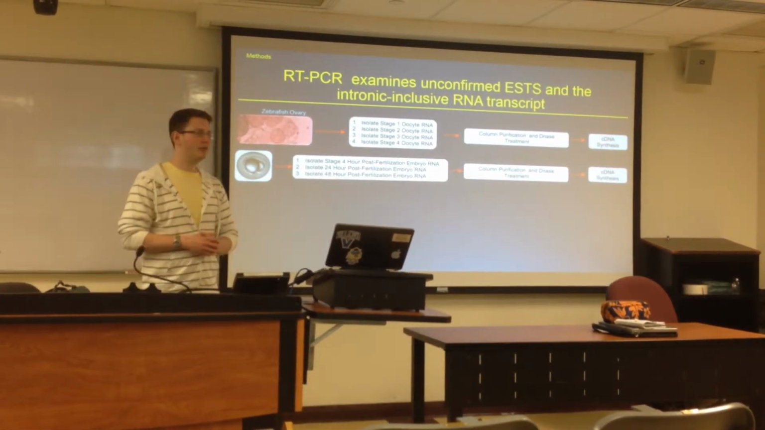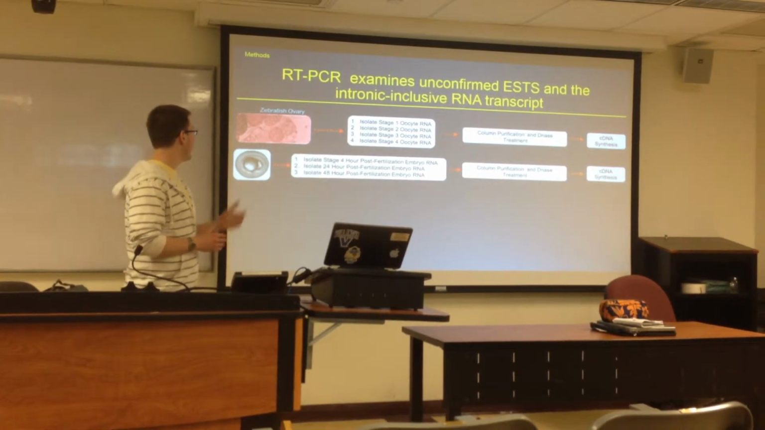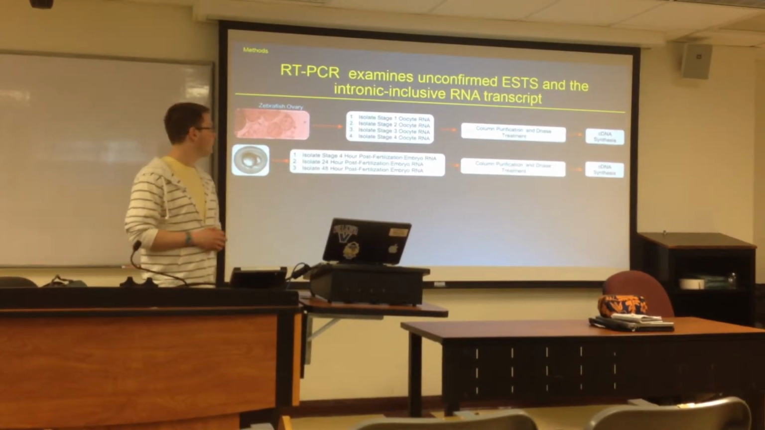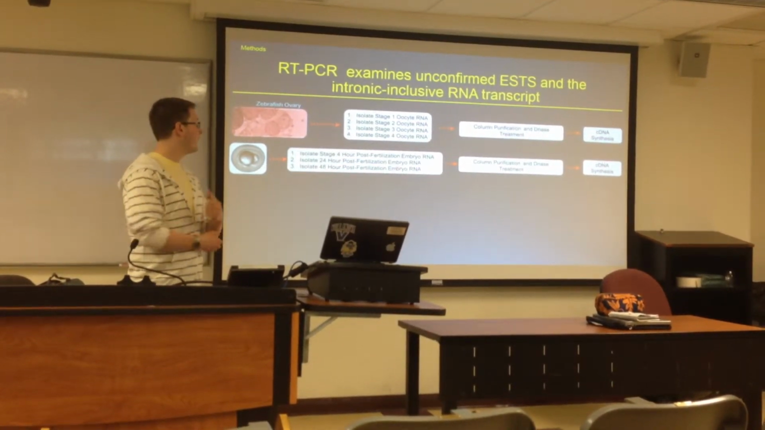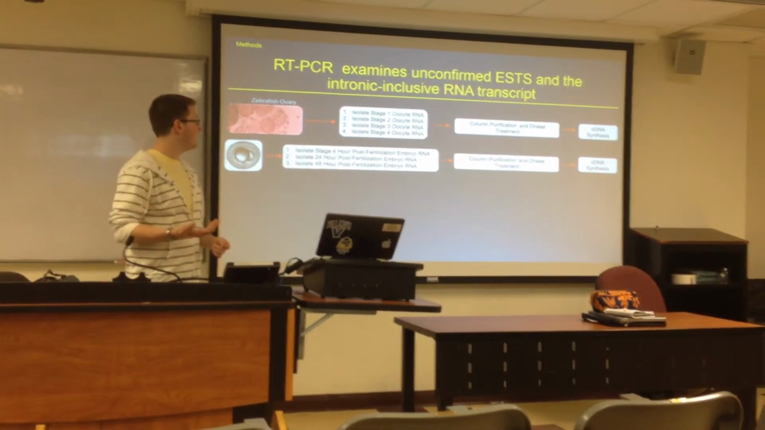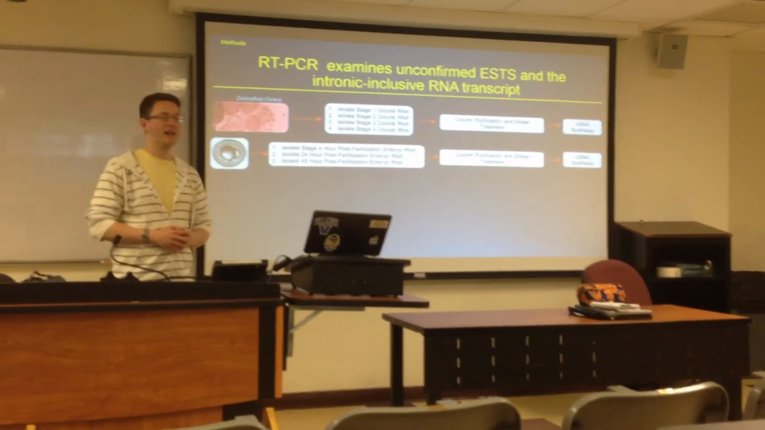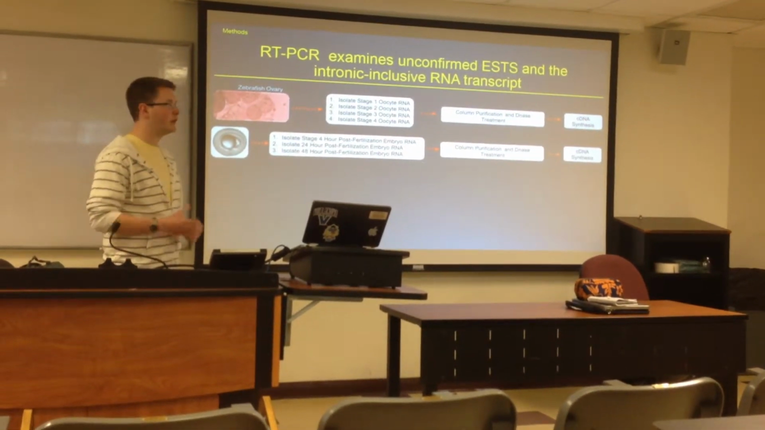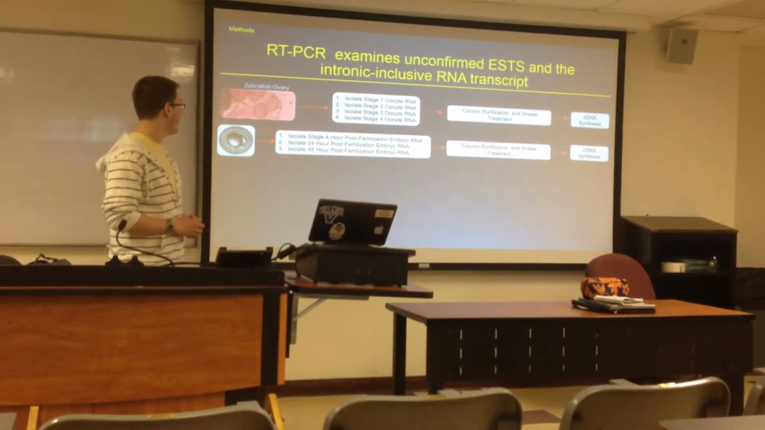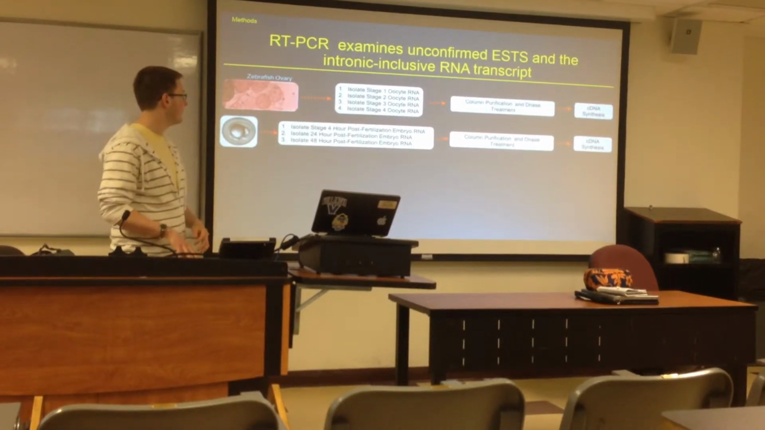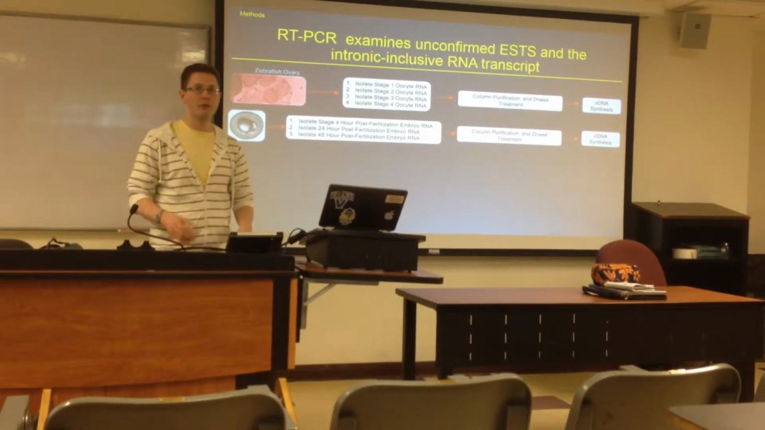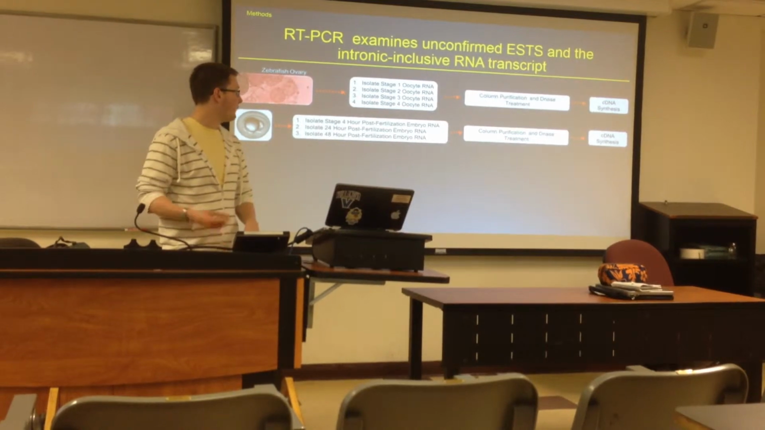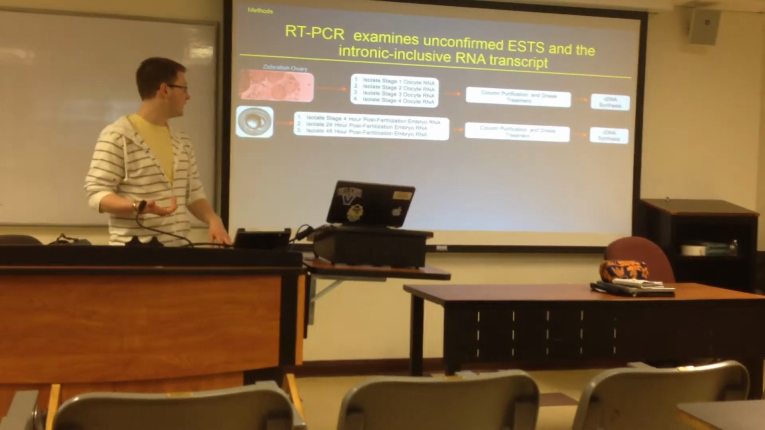So for my RT-PCR method, I isolated RNA from stage 1 through 4 oocytes, purified the RNA with a column with DNase treatment, and reverse transcribed the RNA to cDNA. Similarly, I also isolated the RNA from stage 4, 24 to 48-hour developmental time points of embryos, column purified the RNA, as well as used DNase, and reverse transcribed that RNA to cDNA.